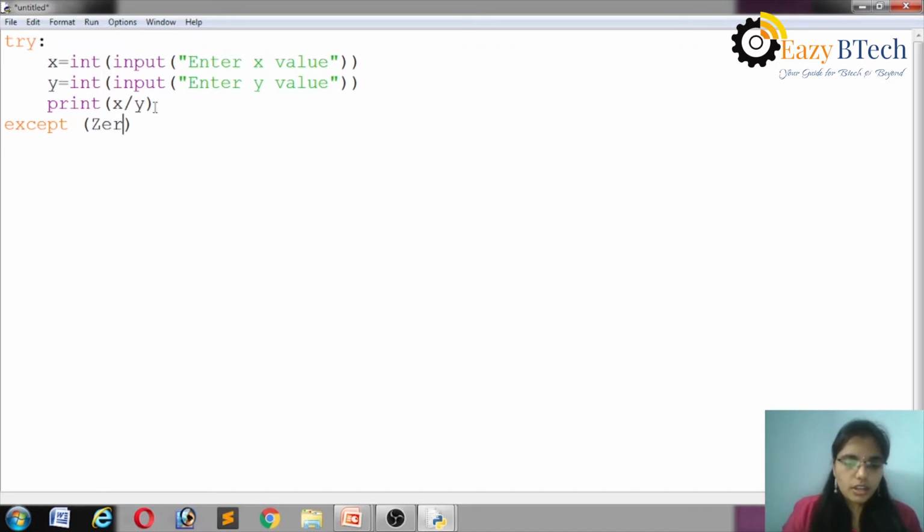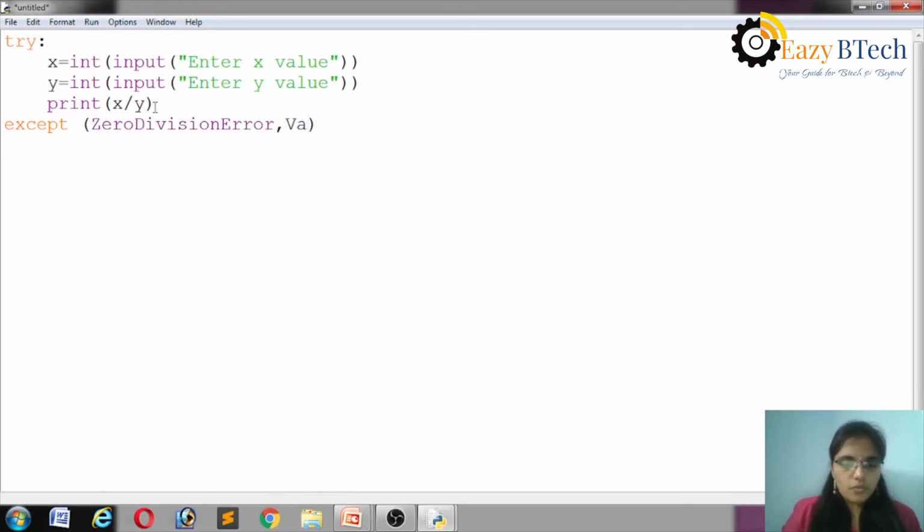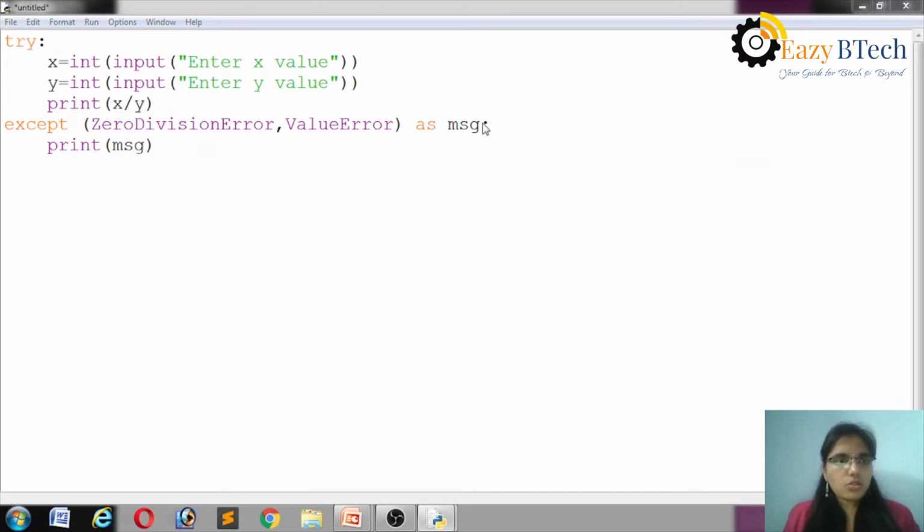except (ZeroDivisionError, ValueError) as message. The 'as' must be outside of the parentheses, not inside the parentheses. Okay, let's print this message. Let's execute this.